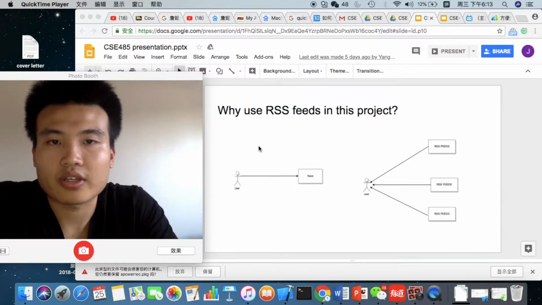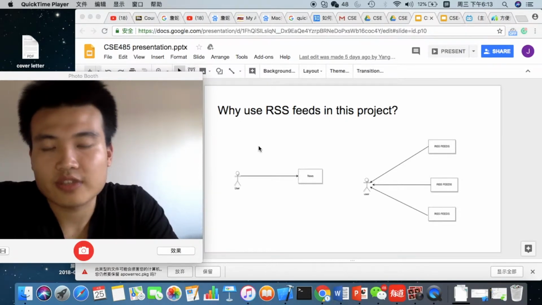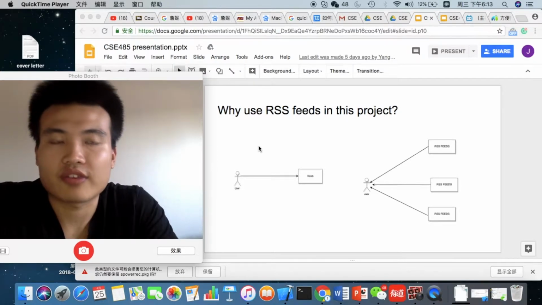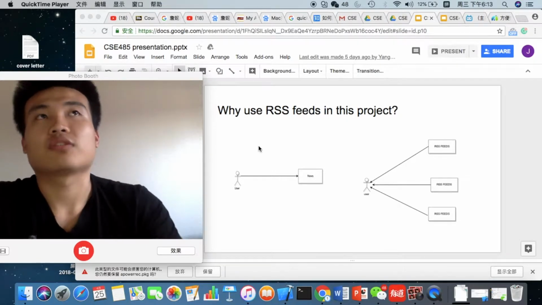We will be providing RSS feed in the system. The RSS feed we provide is mainly about the financial news or the stock symbol news. This is because our project is focusing on financial information.